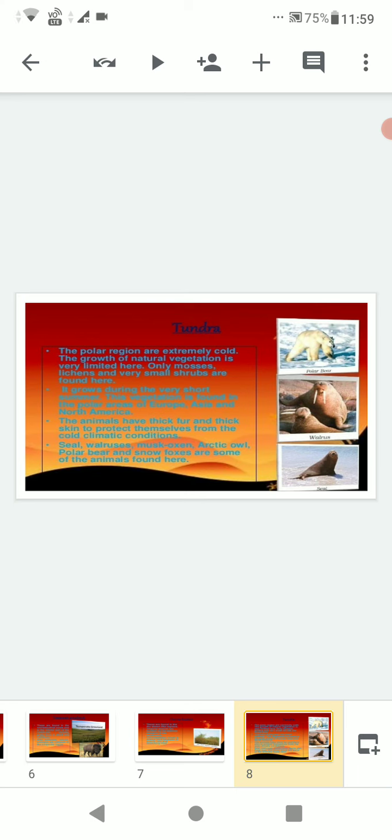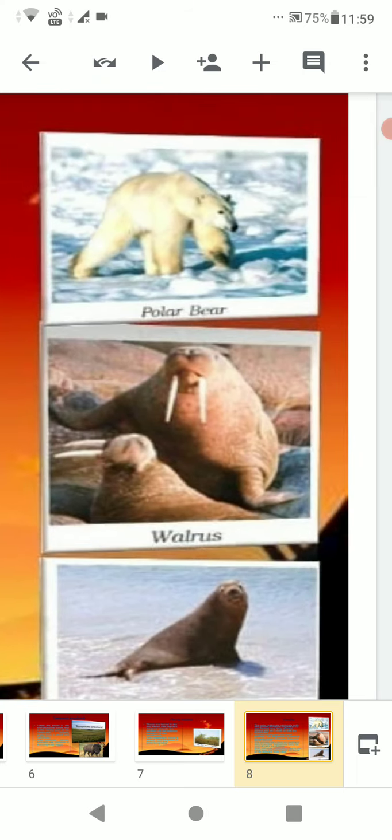This is called tundra vegetation. It is found in the polar areas of Europe, Asia and North America. The animals have thick fur and thick skin to protect themselves from the cold.